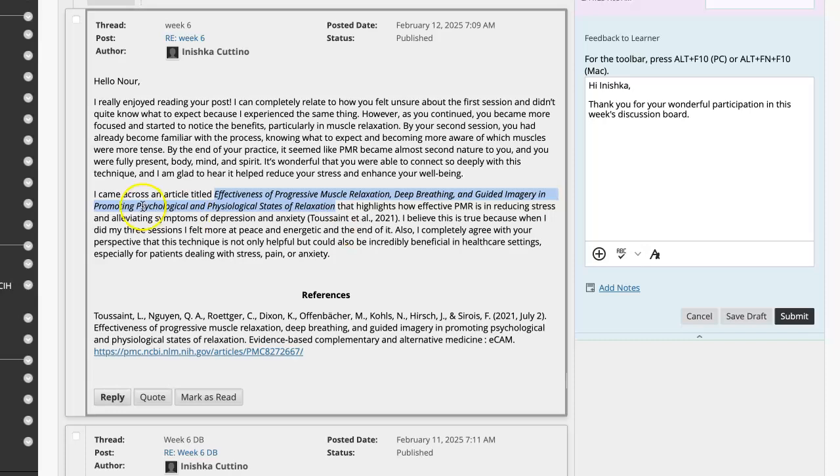So you could just say, in an article by Toussaint et al. in 2021, they highlight how effective PMR is in reducing stress, right? Or you can just say, research highlights how effective PMR is in reducing stress, and then leave your quotation at the end. You don't necessarily have to pull in all these extra words because it's not really adding to the discussion, right? I'd like to see you just talk more about the discussion or more about what the article showed, how many people were in it. Was it 10 people or was it 100 people?